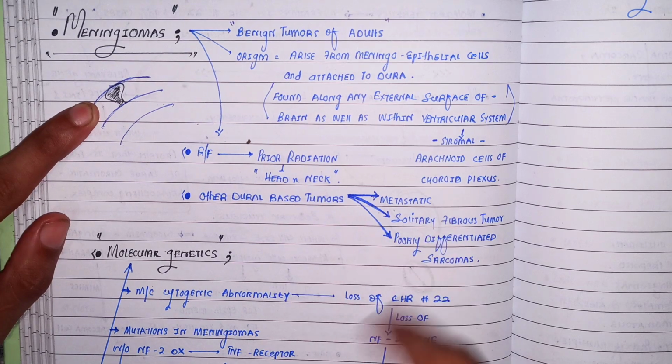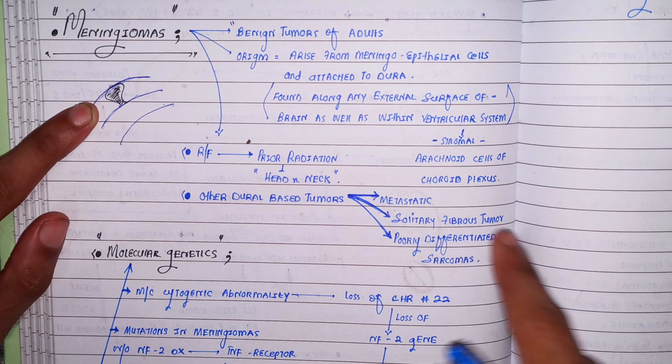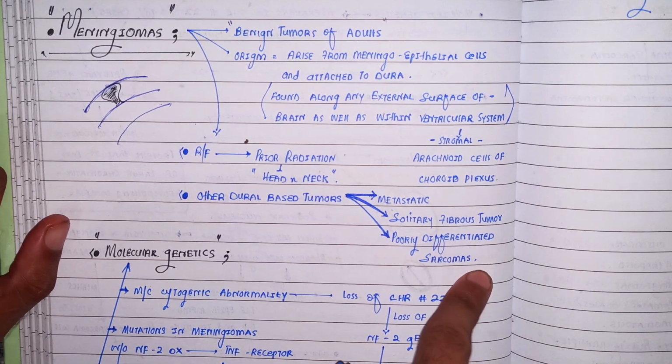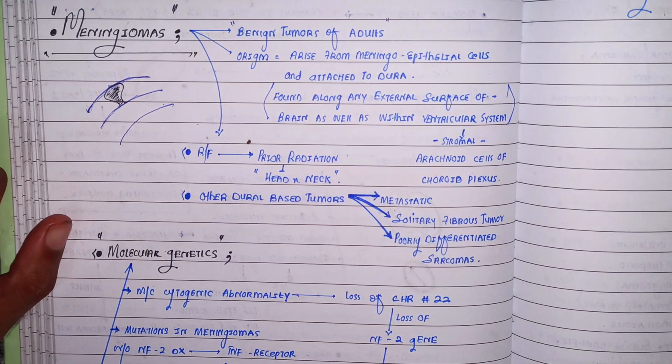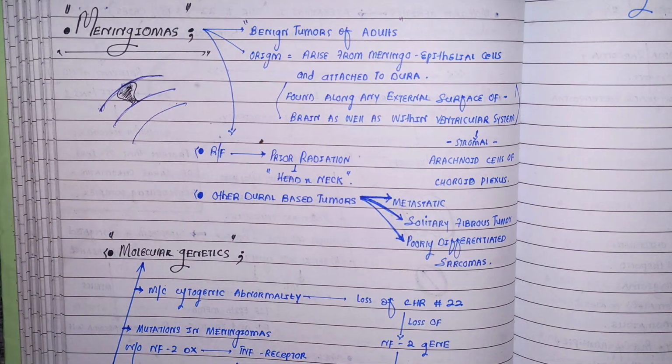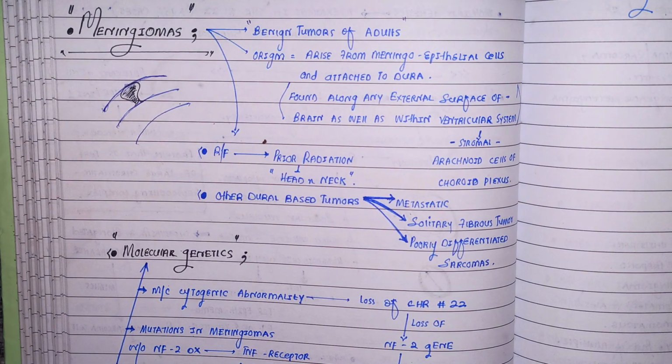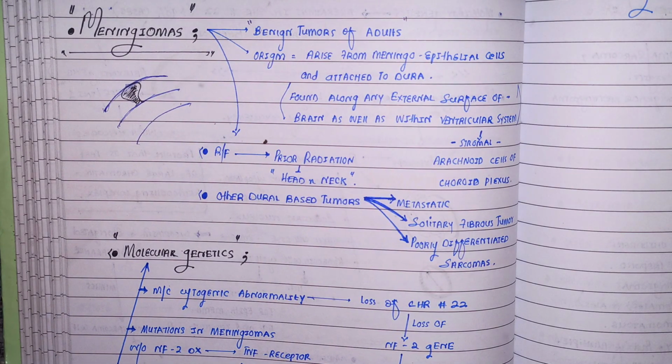And these are some other dural based tumors. These are not the meningiomas, but they are also attached to the surface of the dura, like the metastatic tumors coming from anywhere else in the body. See, from the breast or the lungs, it can spread to the meninges. Those are not meningiomas, right? But they are dura based tumors because they are attached to the surface of the dura, right?